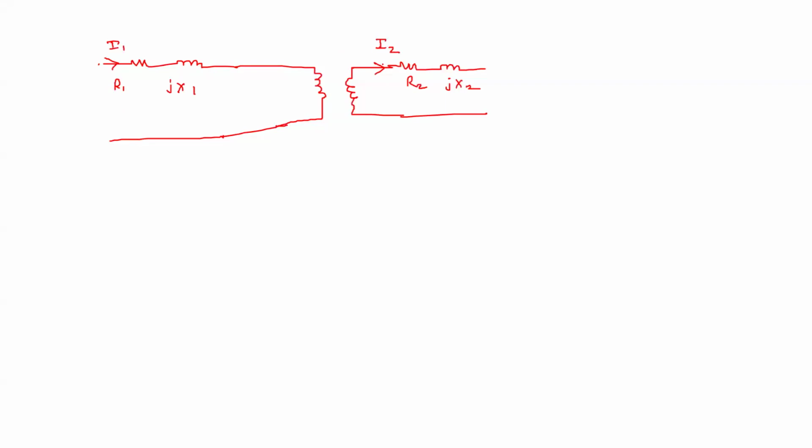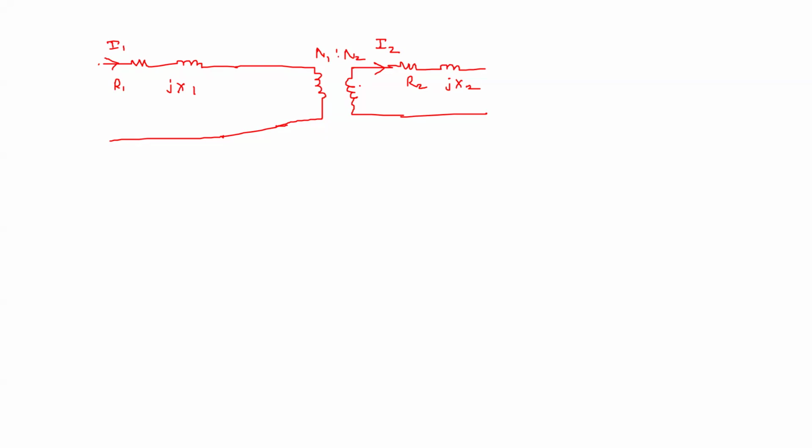This is I2. Now, if I refer this current to the primary, what will it become? We have seen the MMF balance of an ideal transformer.